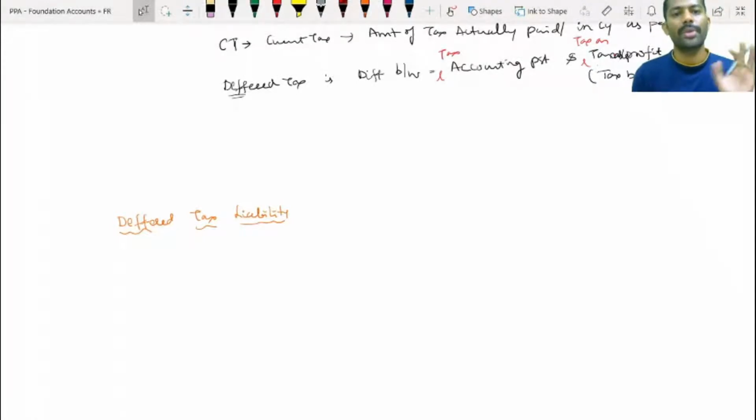tax, they said no, you have to pay only this much tax for this year. So therefore there was scare or panic inside our heart or mind. Why? Because as per accounts, I have to pay more here, but income tax is saying you have to pay only less. That means in the future, my expected tax liability will increase or not? Because it's a timing difference. Currently savings means in future it will increase.